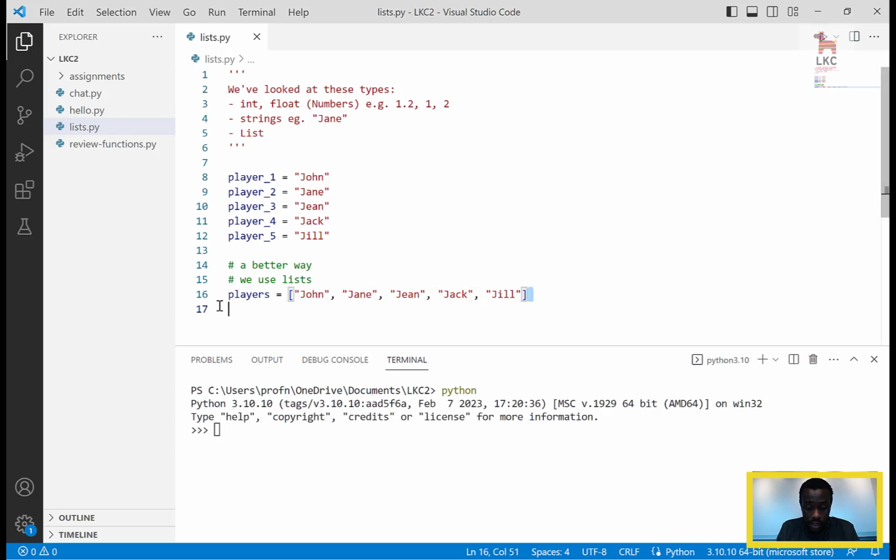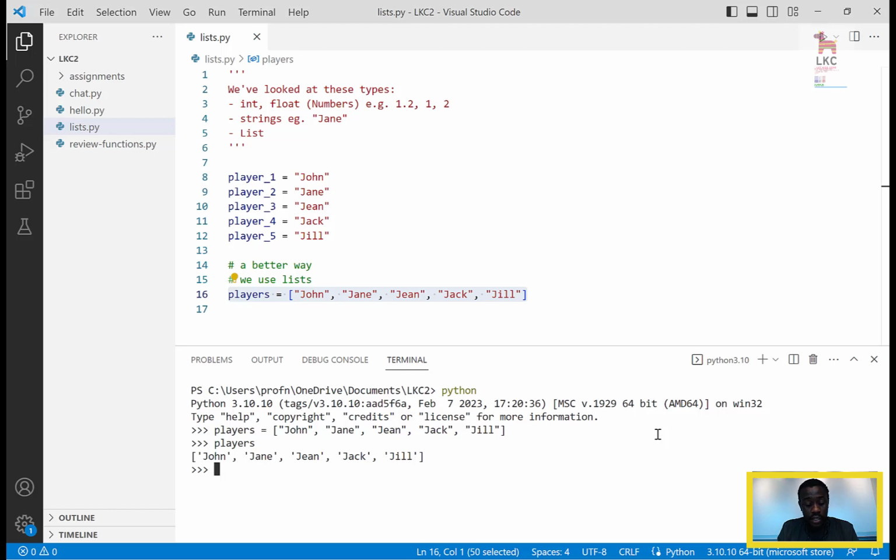So I have players, I can type players, and you can see players, John up to Jill. You can print the list of players by just saying print players, and it will format this list for you.